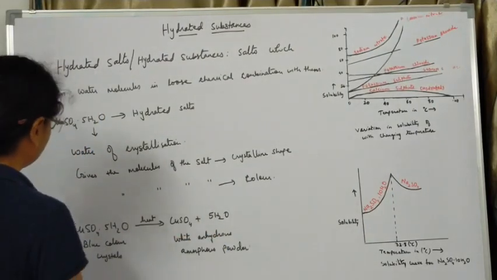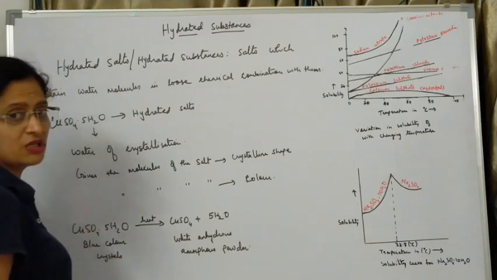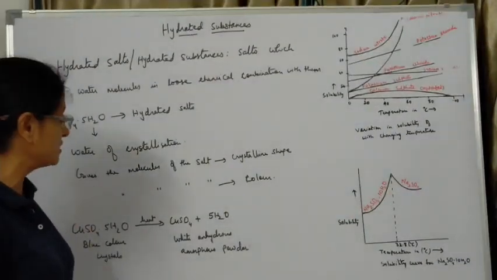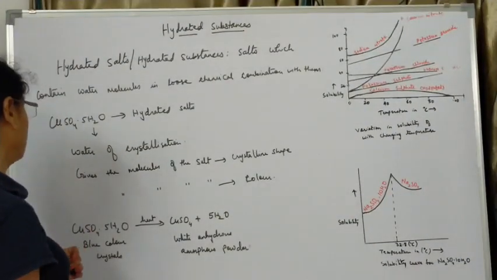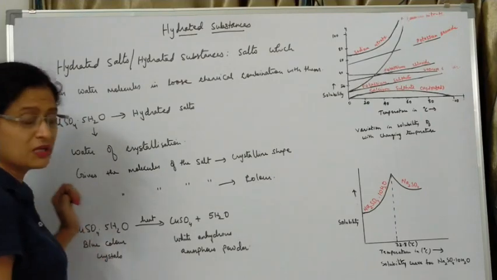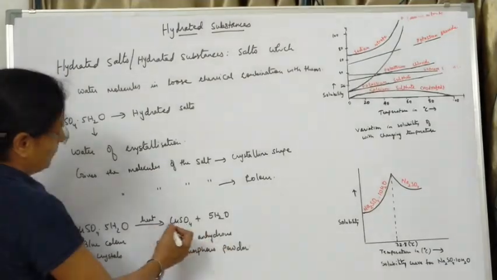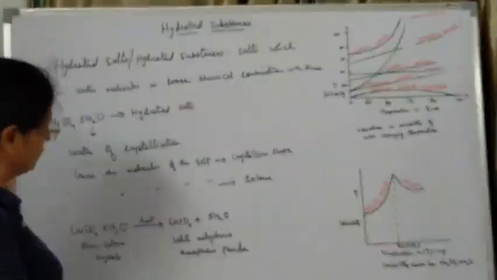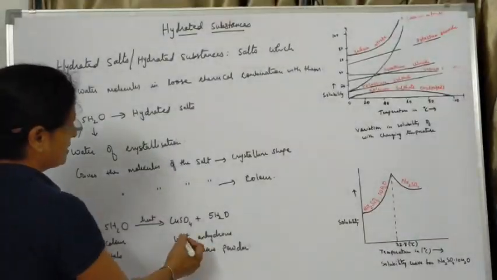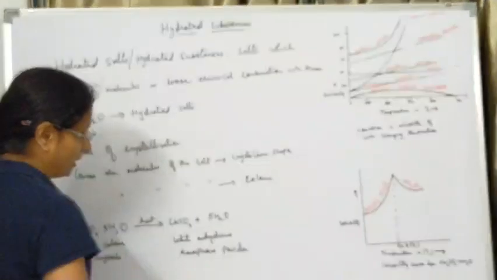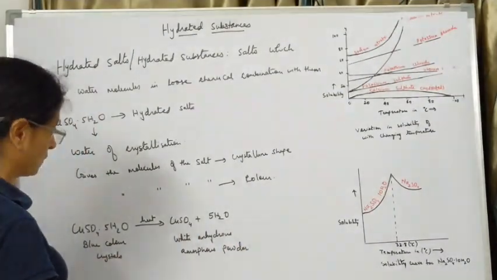So this is very important. This is a very important question that is asked in your examination most of the times: what do you observe when the blue colored crystals of copper sulfate are heated. The keywords that you have to use are that when copper sulfate is heated, it loses its blue color and turns into a white anhydrous amorphous powder. Very, very important part of this particular concept.